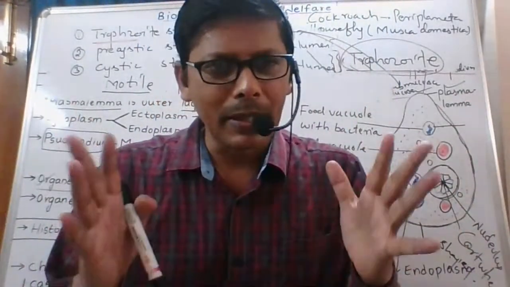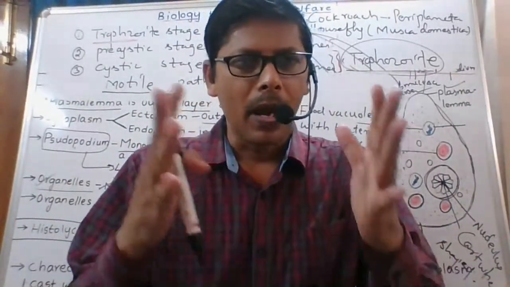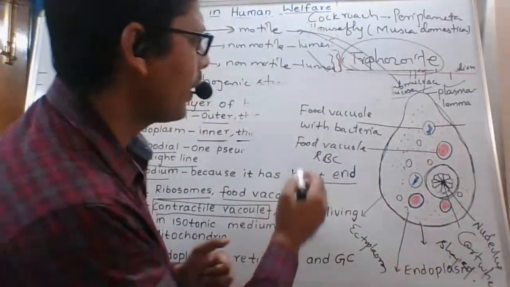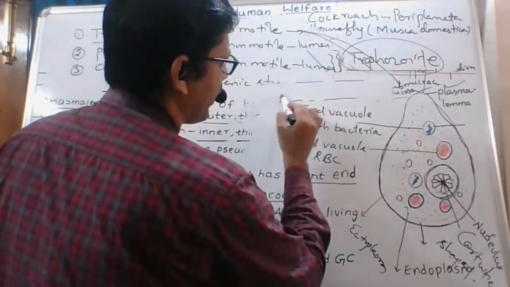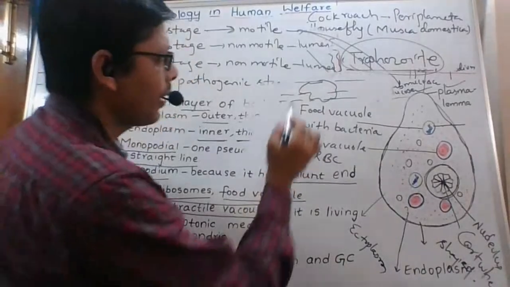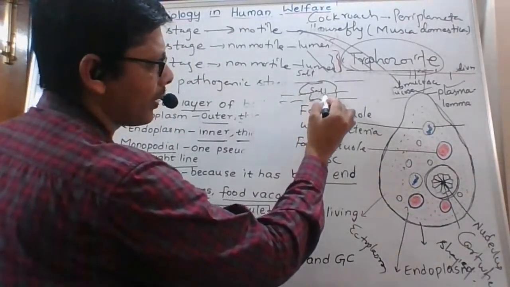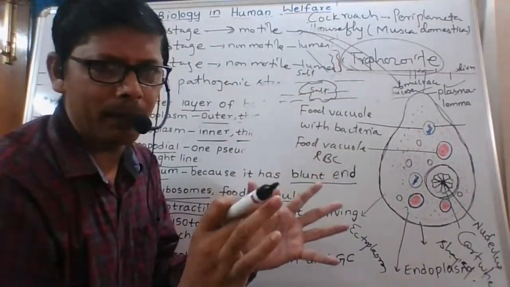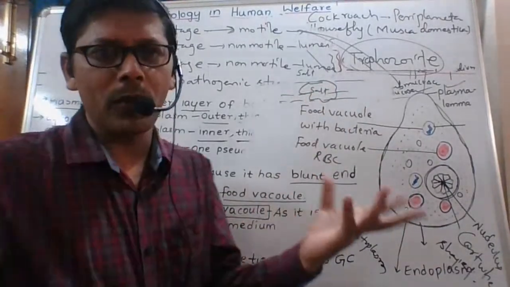I will tell you details about hypertonic, hypotonic and isotonic medium. For example, one animal is living in water. If the salt concentration in the cytoplasm and in the water is the same, the animal is living in an isotonic medium.